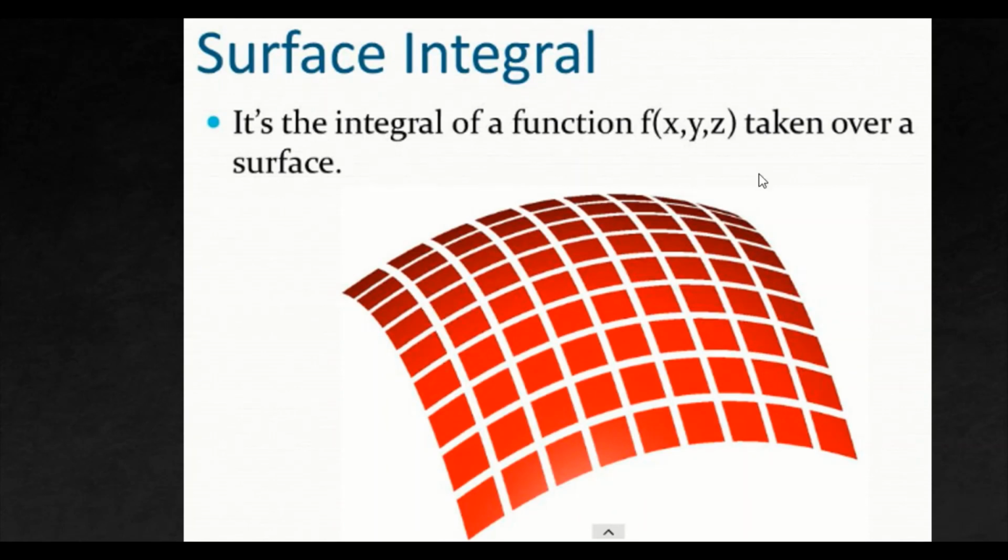Now, when I take the divergence in three dimensions, that is F of x, y, z, a function with three variables, we are differentiating, which means we are reducing one variable. Hence, the volume is getting converted into a surface. So, it is the integral of the function F of x, y, z taken over the surface. Instead of volume, now you are coming to the surface.